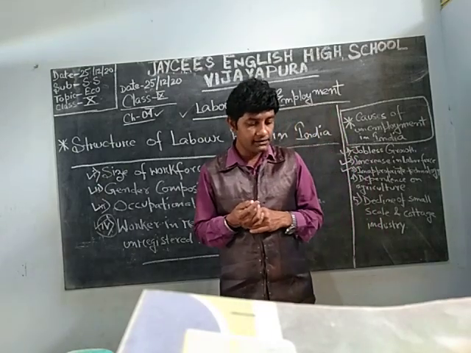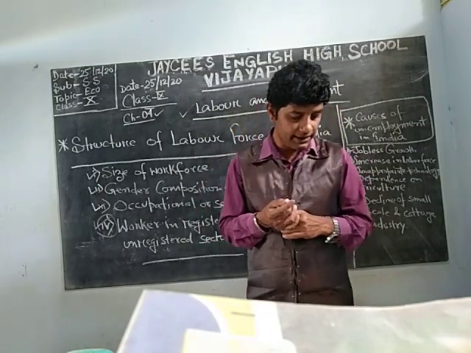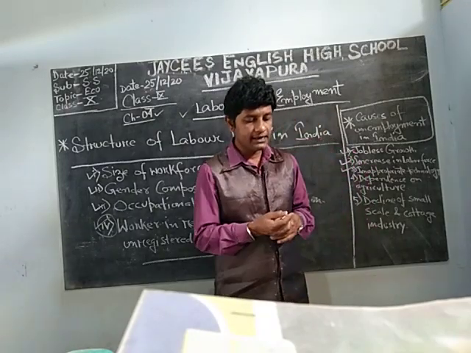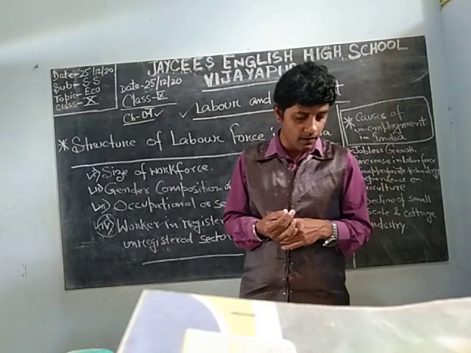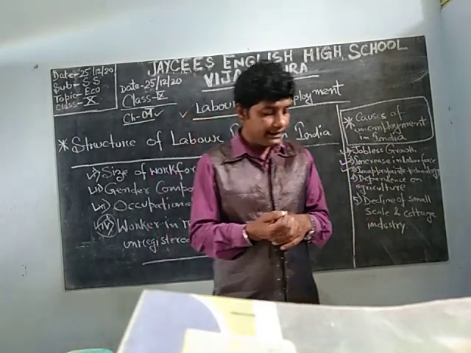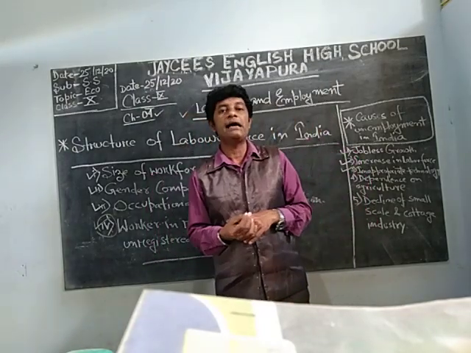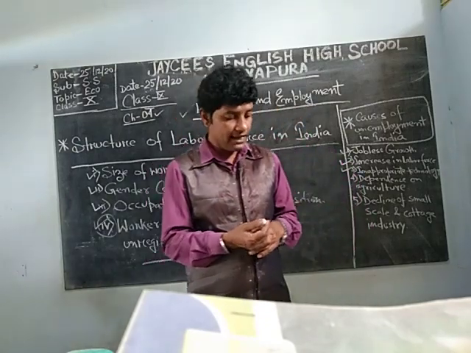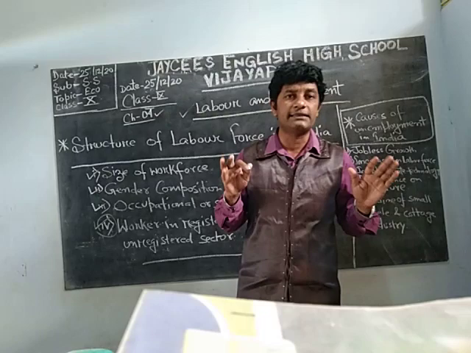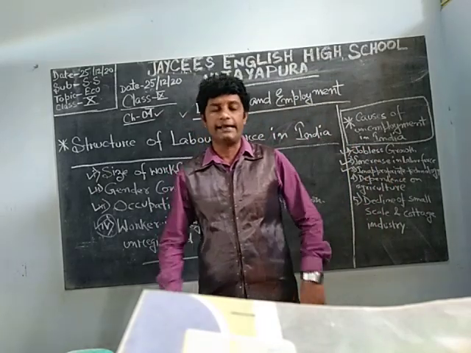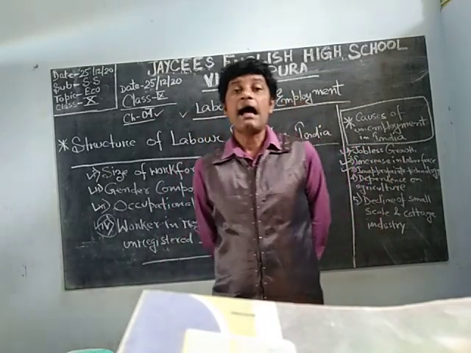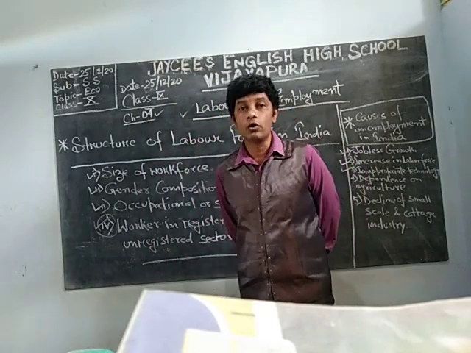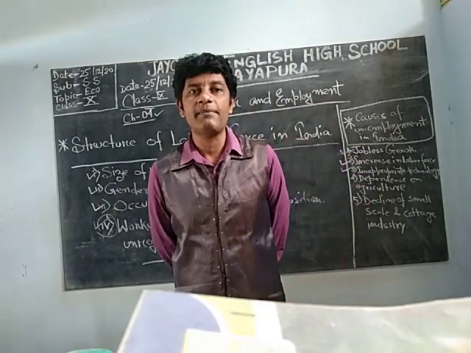Next is dependence on agriculture. Agriculture being a seasonal activity, a large proportion of employees or workers engaged in such activities are compelled to remain idle for 3 to 4 months in a year. Suppose I have an agricultural business, I am totally dependent on agriculture, and I have mango groves.